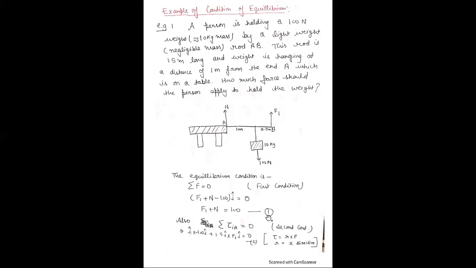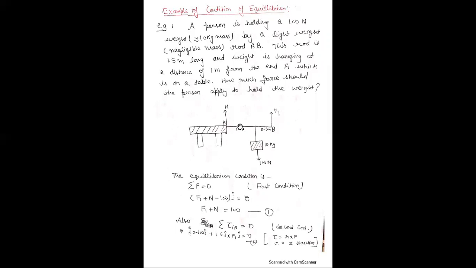This is equation 1. The second condition for equilibrium is that the torque is equal to 0, so the sum of the torques at point A is equal to 0. Because torque is equal to r cross F and r is in the x direction, we have used i.